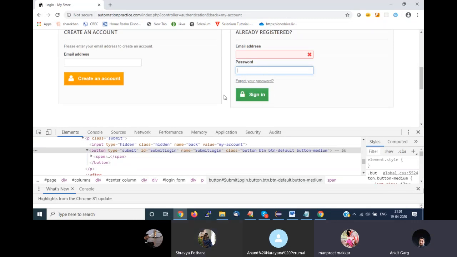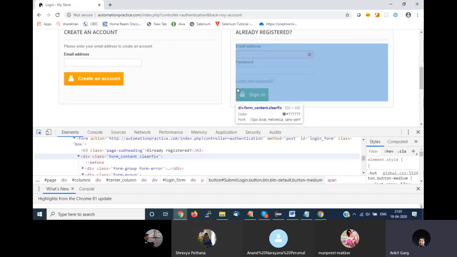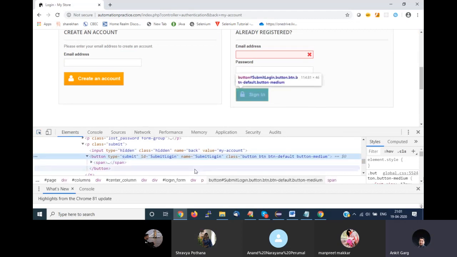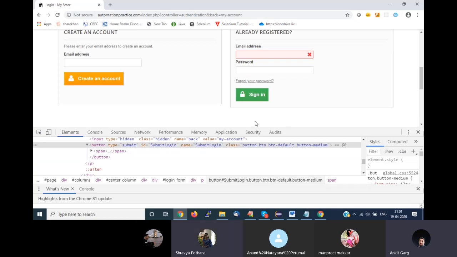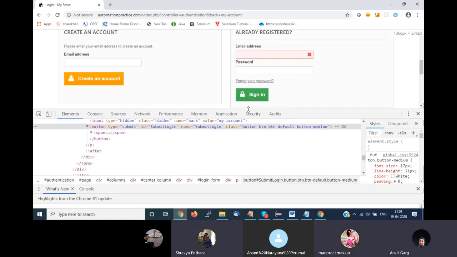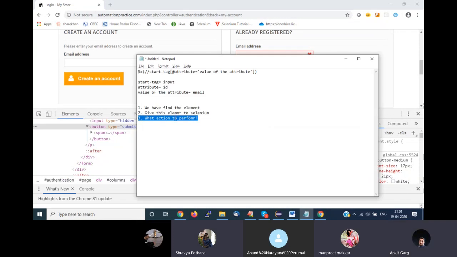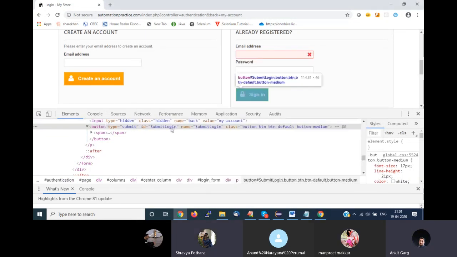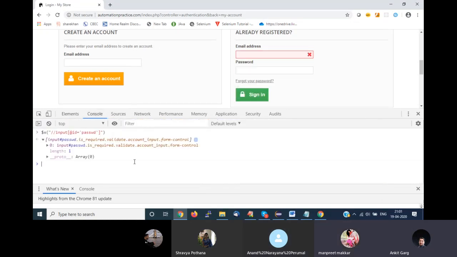We have to now find the sign in button after the password. I have to click on the sign in button, right? Again, I have to highlight it, and I need to find an element. First step: what is the starting tag for this? Button, right? You don't have to think anything, it can be anything. So the starting tag in this case is button. What is the attribute? Let's say again I want to use the same attribute ID, and the value for ID is submit button login.